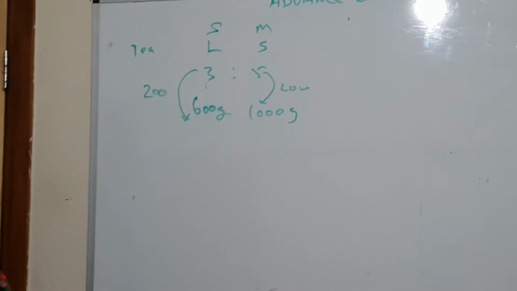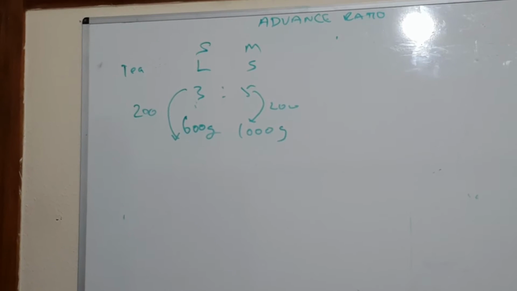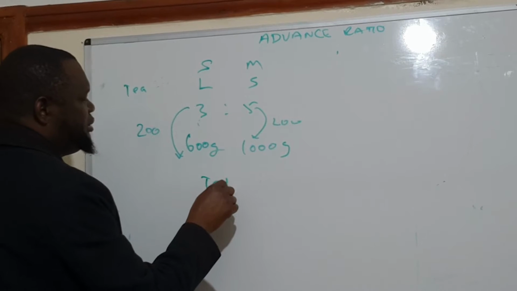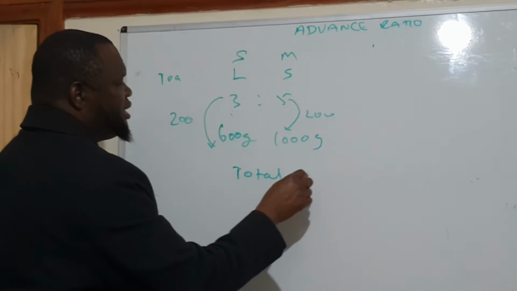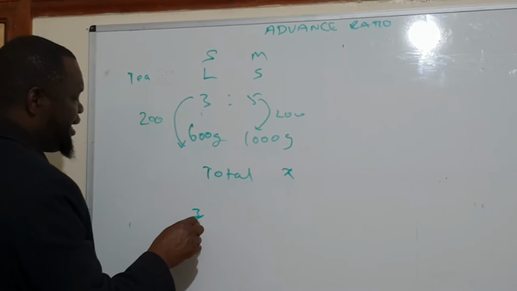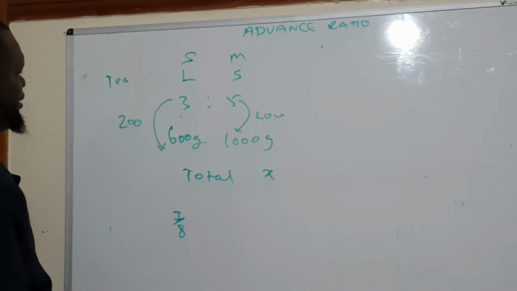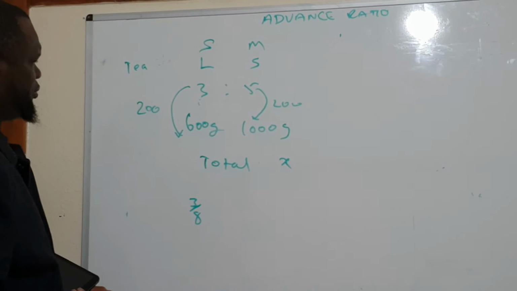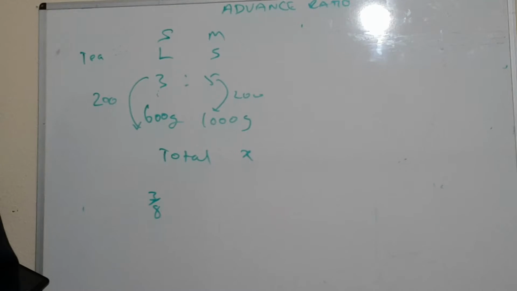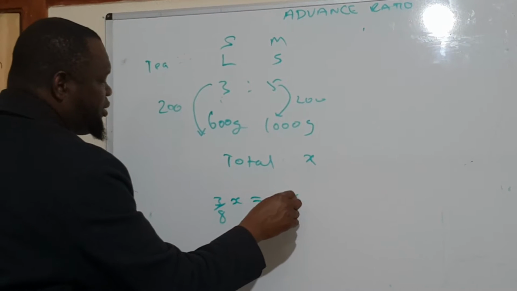And we can use our algebra also. We can say the total number of both sugar and milk is x. So therefore 3/8, the total ratio, 3/8 times the total is equal to 600.